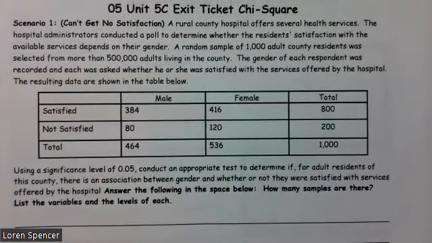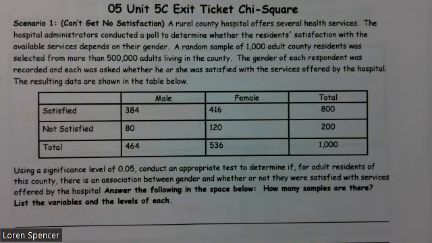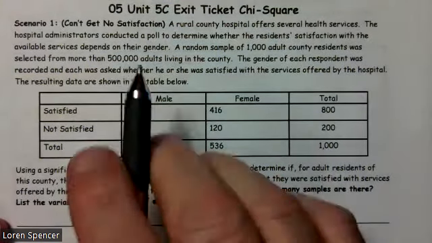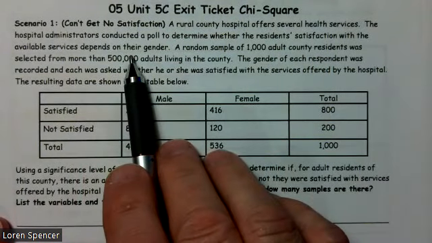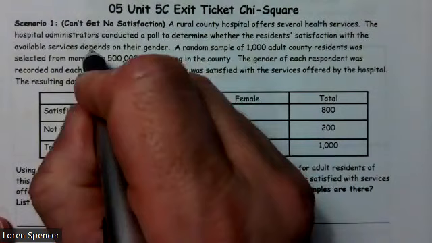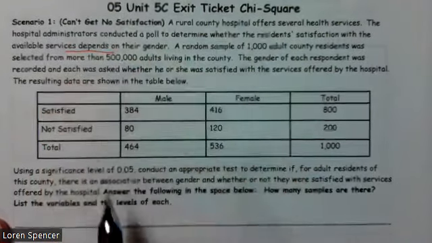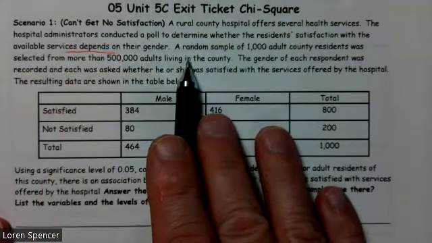All right, this is an exit ticket for chi-squared, and back to the one we've been working with all day. Can't Get No Satisfaction. A rural county hospital offers several health services. The hospital administrators conduct a poll to determine whether the resident satisfaction with the available service depends on their gender. That's what told us right there that it was probably a chi-square test of independence.